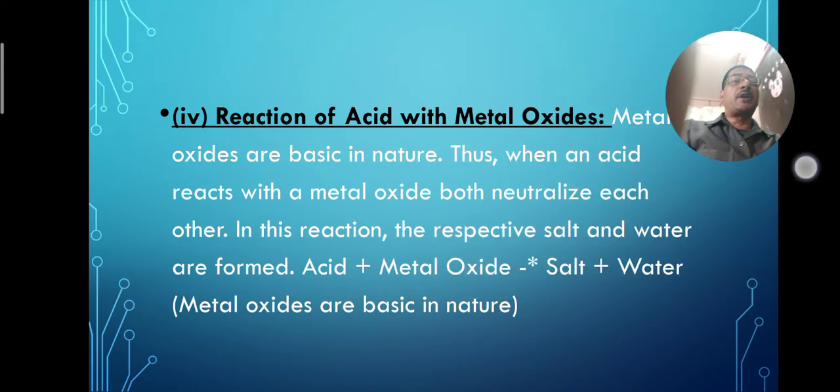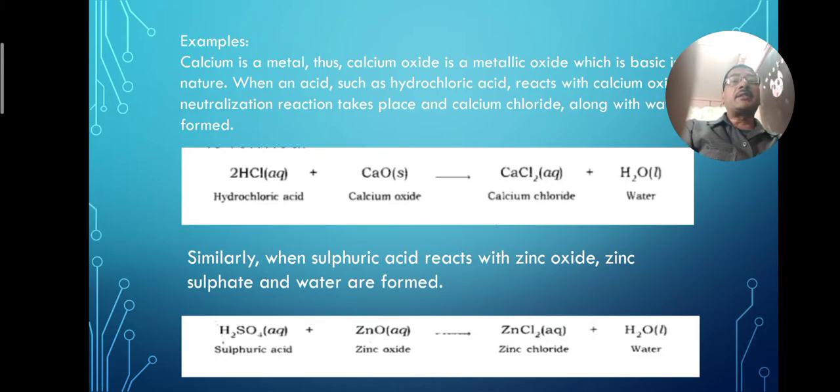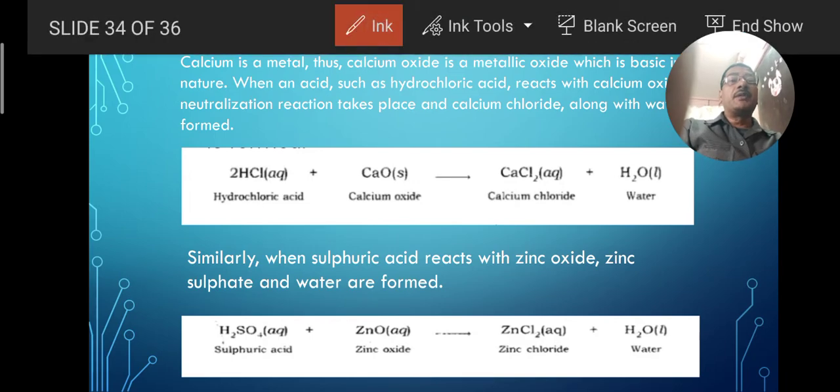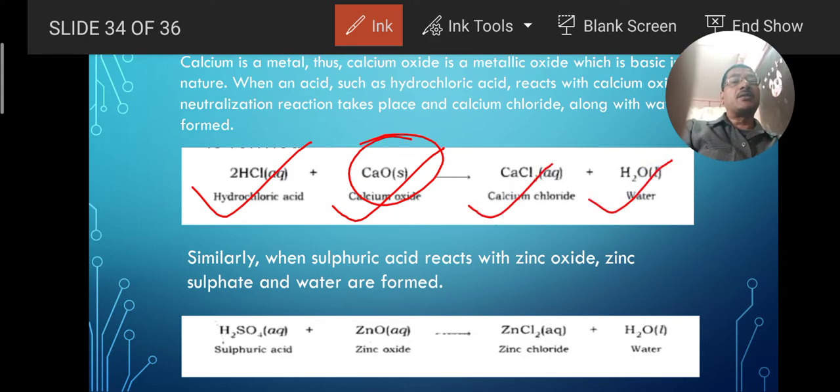Now move to another thing, that is the example cited here. In the example, what is given to you? This hydrochloric acid is reacting with calcium oxide. What is this calcium oxide? Calcium oxide is an oxide of a metal, and the oxide of a metal is always basic in nature. So when this basic oxide, calcium oxide, is reacting with hydrochloric acid, it produces salt and water. So it is an example of a neutralization reaction.